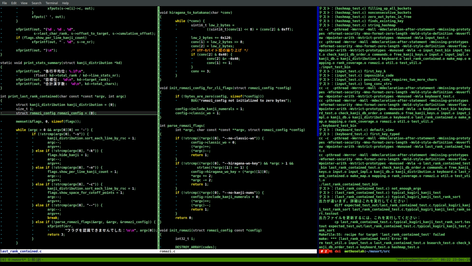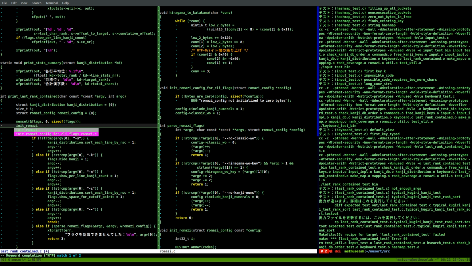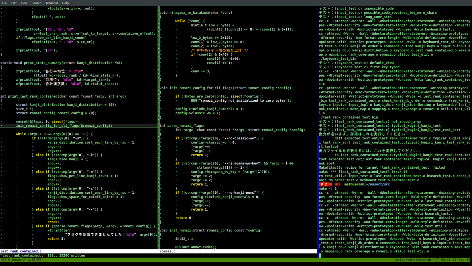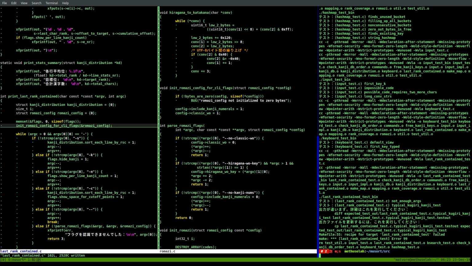So we do have to go ahead and say init romaji config for CLI flags. Romaji config. All right. Now last rank contain test is not working with the typical kogiri kanji test.